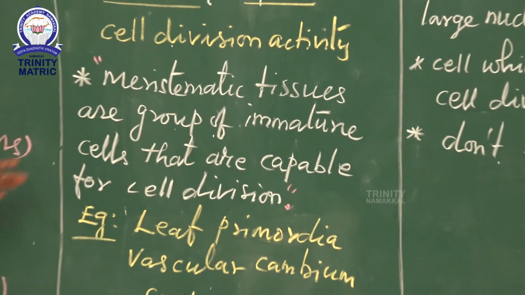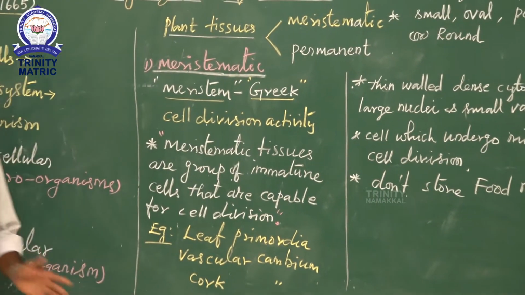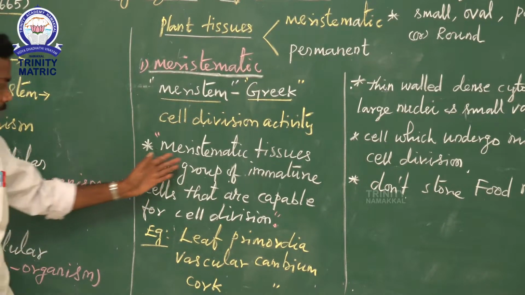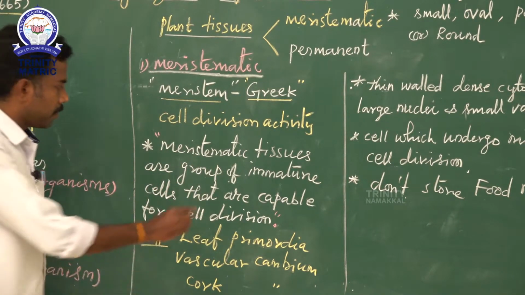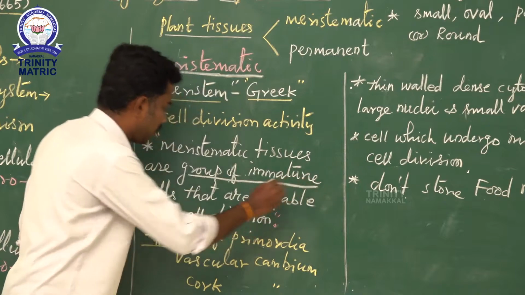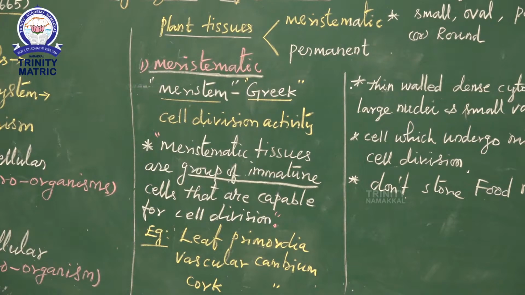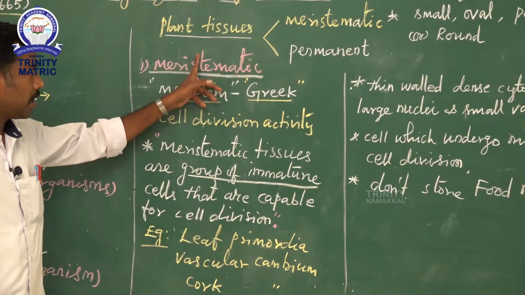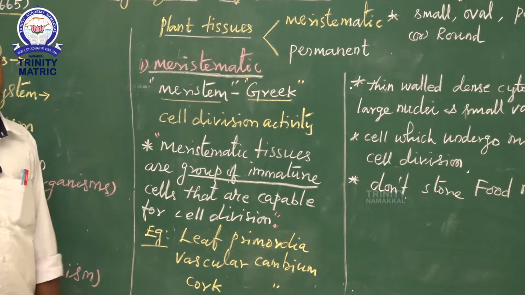The next one, meristematic tissues. What is meant by meristematic tissue? Meristematic tissue is a group of immature cells that are capable of cell division. The cell division mainly takes part in the conduction of the meristematic tissues.